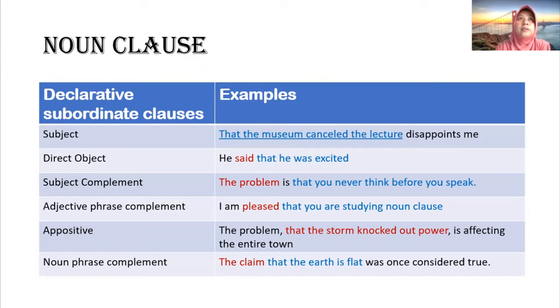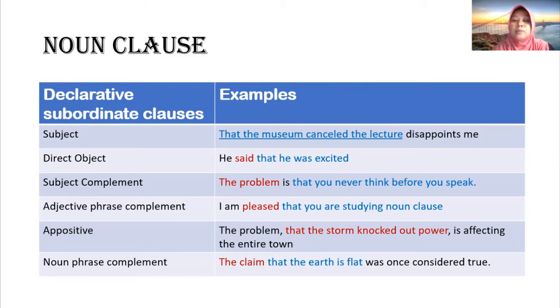Not all of them have the same syntactical function, but I will give you some examples of a declarative subordinate clause in syntactical function. Okay, for example, noun clause as a subject. The example sentence is that the museum canceled the lecture disappointed me.